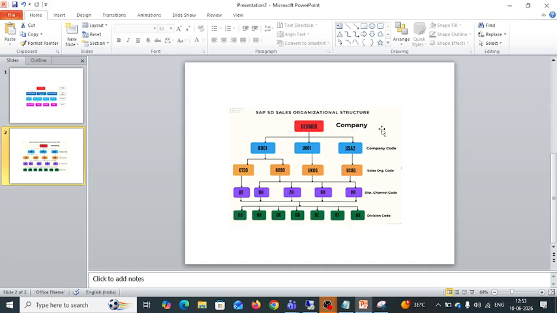Distribution channel is nothing but distributing the goods and products to that particular customer. Division is an organization unit that represents a specific product line or a broad grouping of goods and services. That means, suppose I have ordered some product in bulk, say medicines which have to be distributed to a particular location.